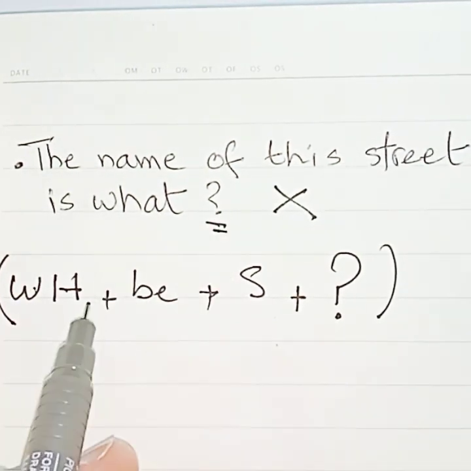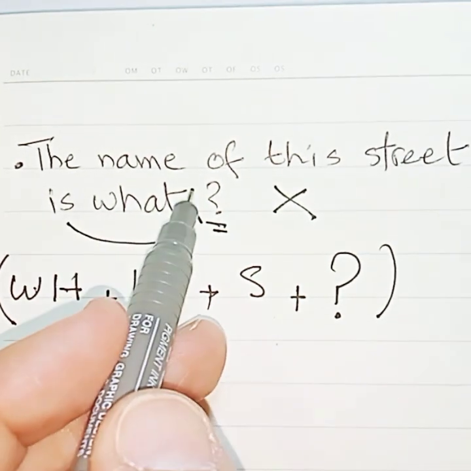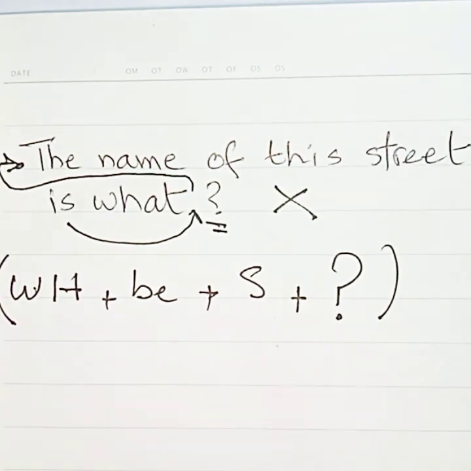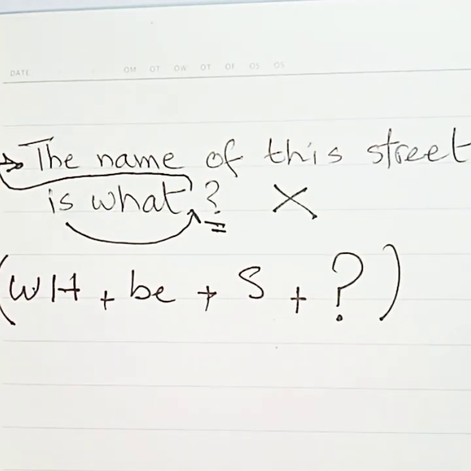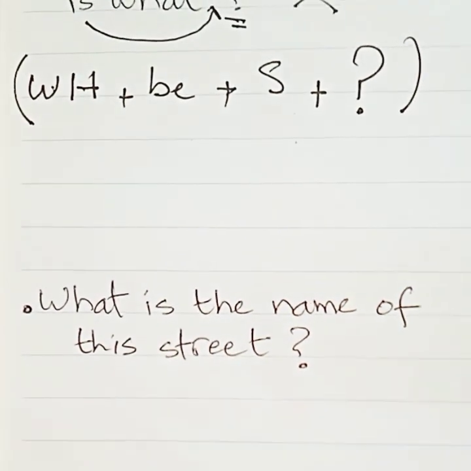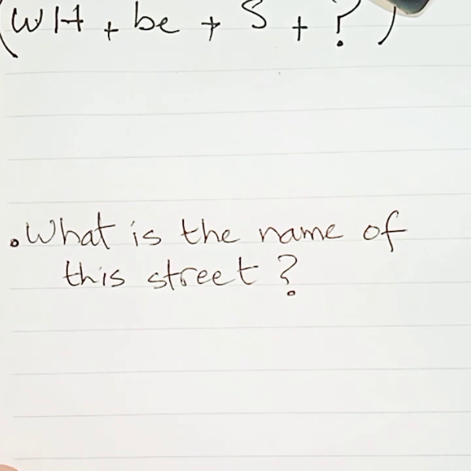This is the right structure of a WH question with the verb to be. Here we have is what. So what comes first, then is, and both of them come at the beginning of the question.